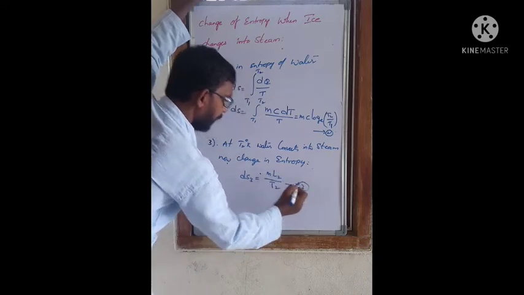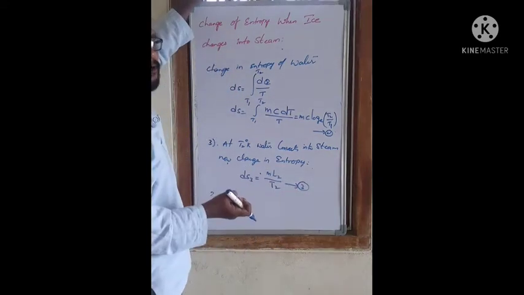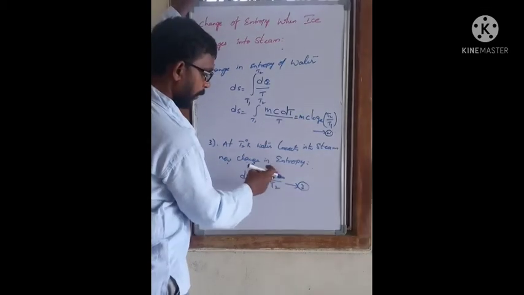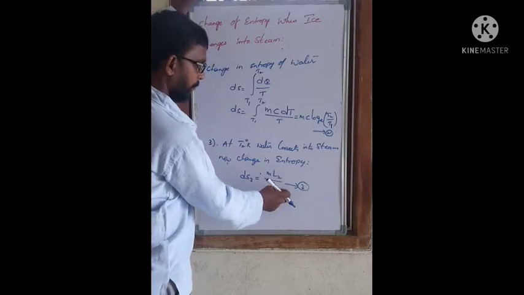This is equation number 3, where L2 is the latent heat of vaporization of water. dS3 equal to mL2 by T2. This is equation number 3.